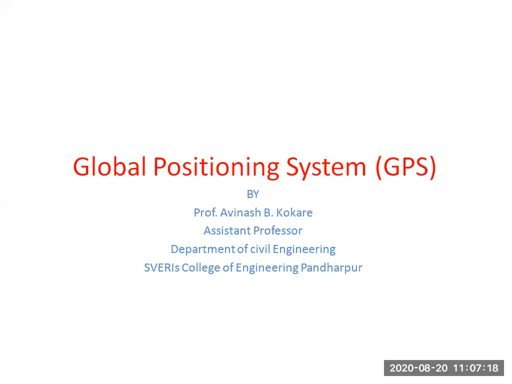So I'm Professor A.B. Kokre, and today I will teach you unit number 4, that is Global Positioning System. That is my introduction, and whatever I will cover, I have told you.